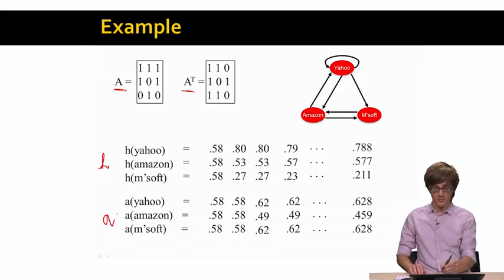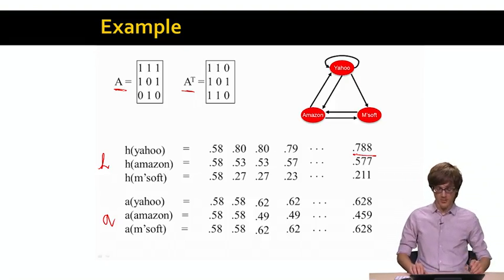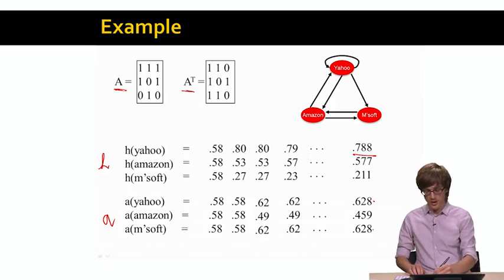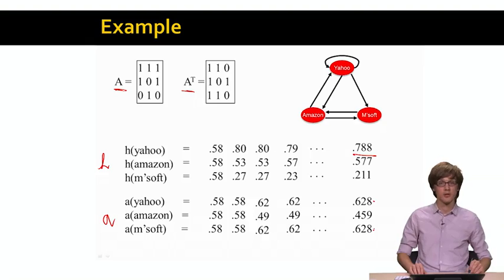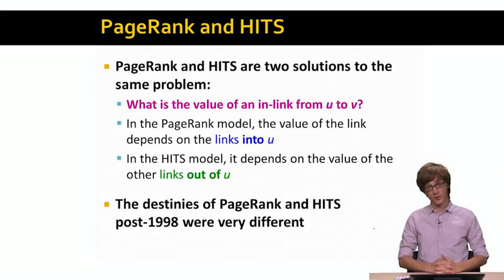For example, we see that Yahoo is a very good hub, while Yahoo and Microsoft are really good authorities. So this is a different intuition and a different way to compute the importance of nodes in a graph, where every node has a hub score and an authority score.